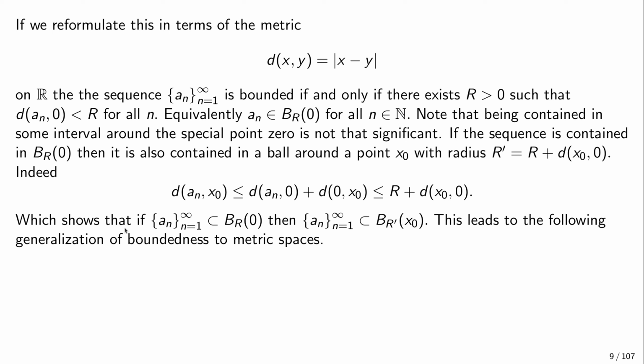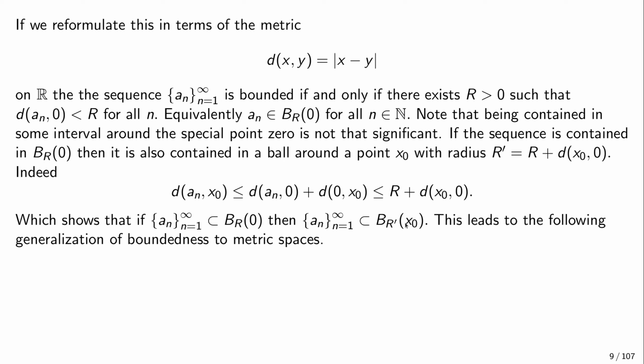So which shows that if this sequence a_n is contained in this open ball of radius r, then it's also contained in this open ball around the point x0, not necessarily 0, but with this bigger radius r prime. So if it's contained in a ball centered at the origin, then it's also contained in some ball with finite radius around any other point.